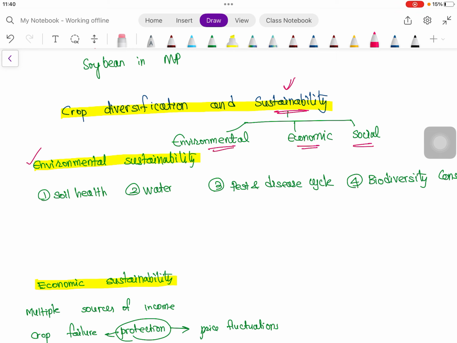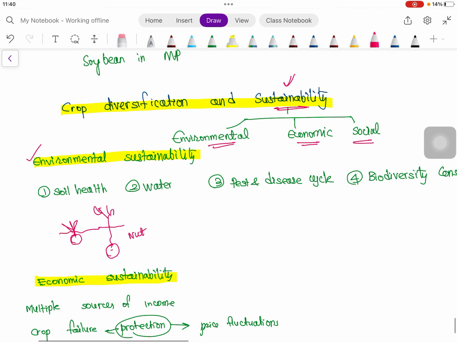For example, in intercropping, suppose we are taking a cereal and a pulse. The cereal has a fibrous root system, and a pulse like arhar will have a tap root system. So here the rooting depths are also different, and nutrient removal or nutrient mining from different depths happens, so there will be resource partitioning.